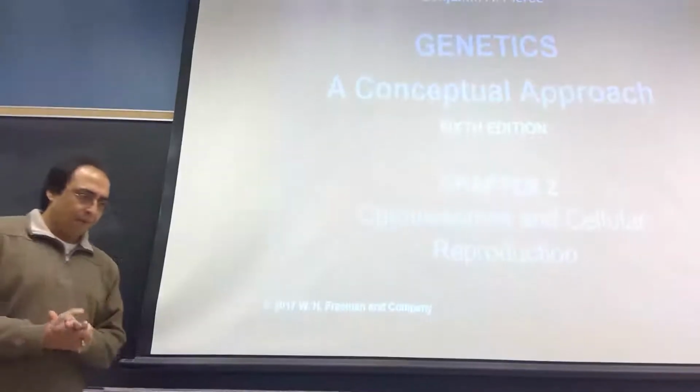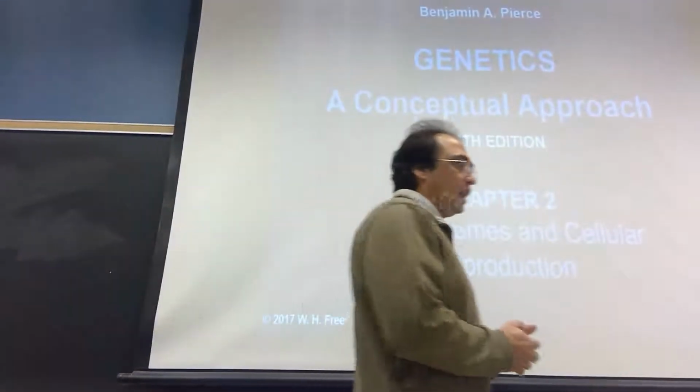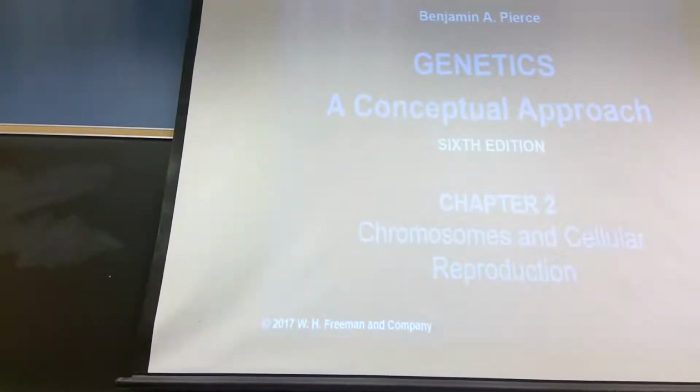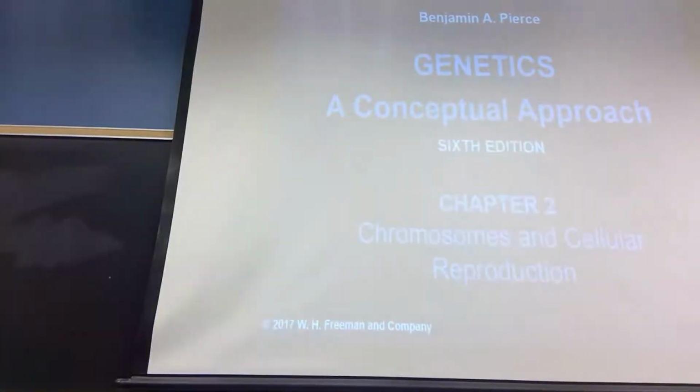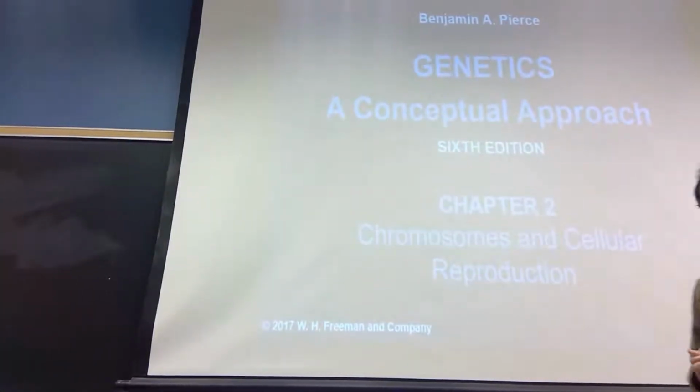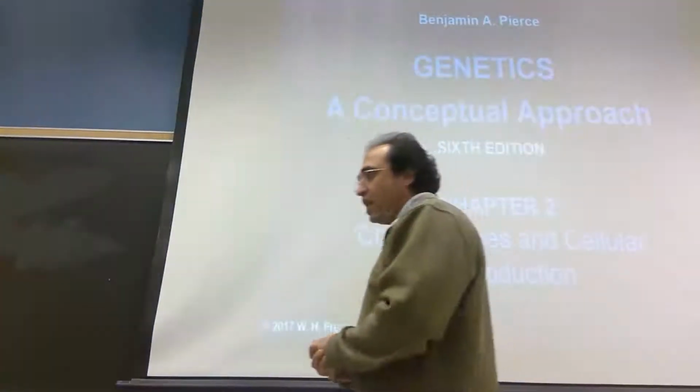Okay, so from today we are going to start the basic things of genetics. The first thing is: what is a chromosome? Because we'll talk about everything about DNA and RNA, and DNA is located inside the chromosome.